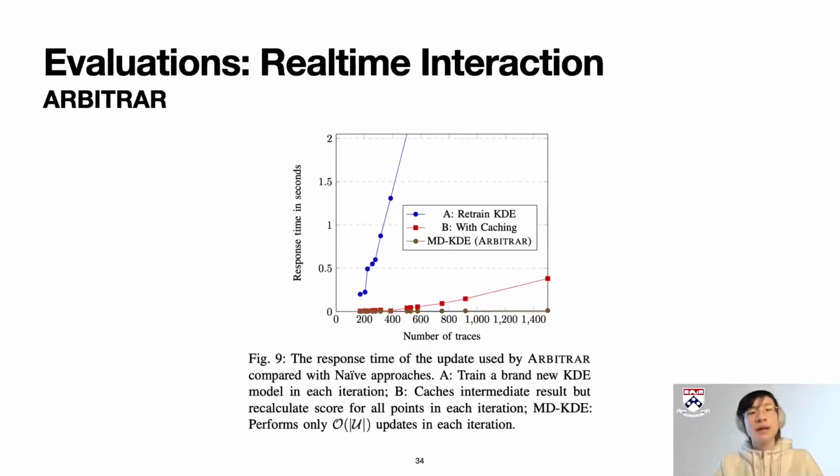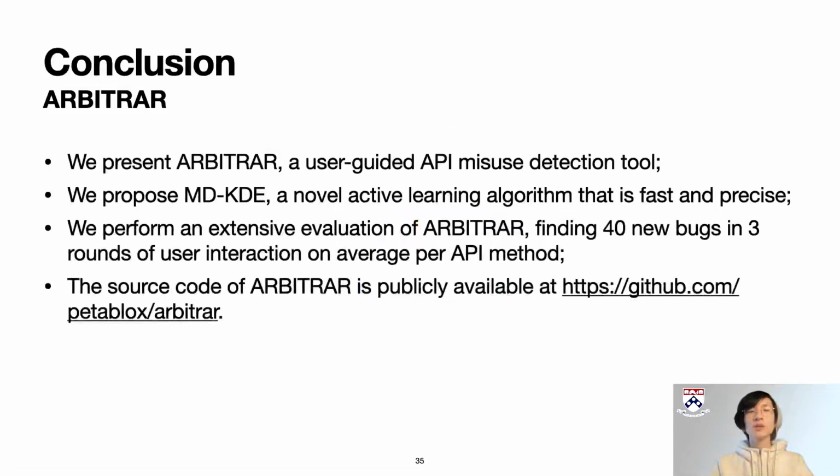Lastly, we show that our active learning algorithm is running in real time. Due to the design of our MDKDE algorithm, we are able to optimize it to use rank 1 update, which executes in linear time complexity in each iteration. This enables the user to get real-time feedback and reduces users' wait time, as we see in many other static analysis tools. In conclusion, we present ARBITRAR, a user-guided API misuse detection tool.